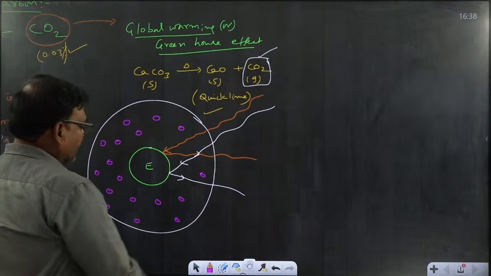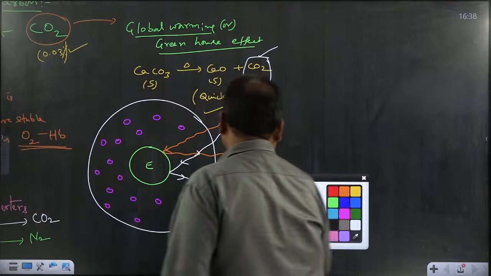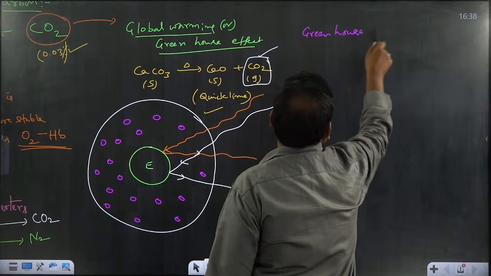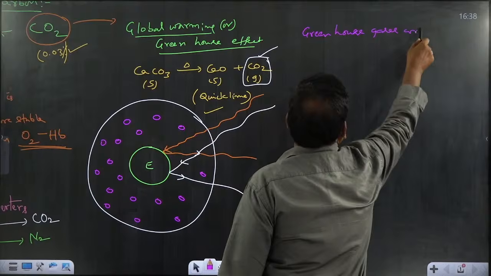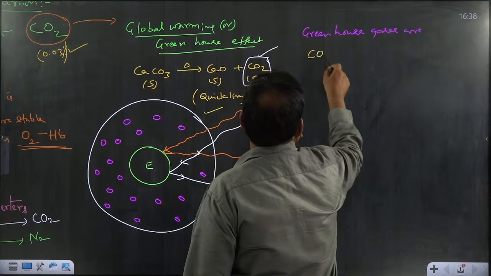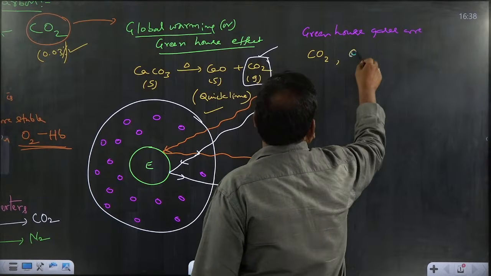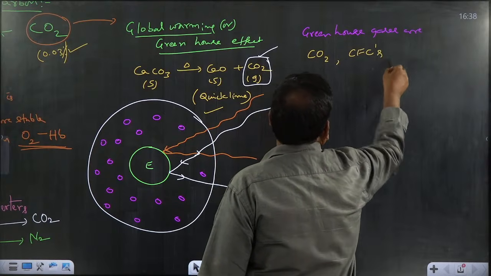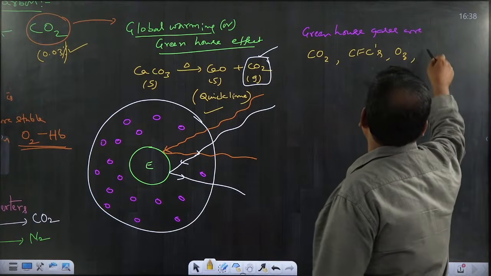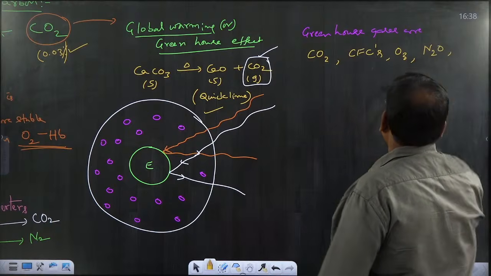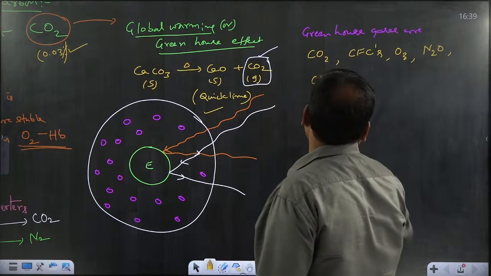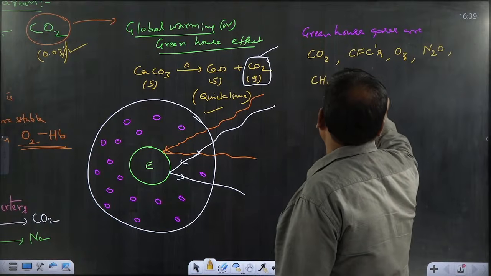Along with carbon dioxide, the other greenhouse gases are CFCs, chlorofluorocarbons, ozone, nitrous oxide, marsh gas, that is methane, and water vapor.